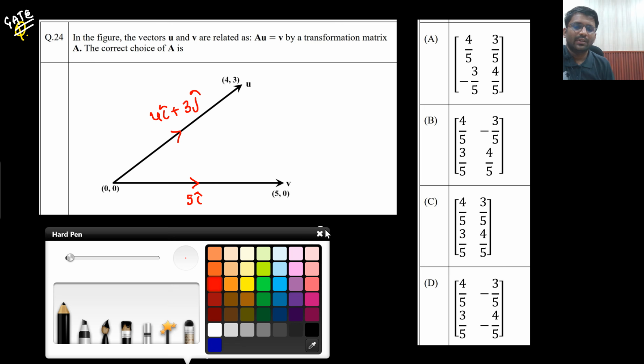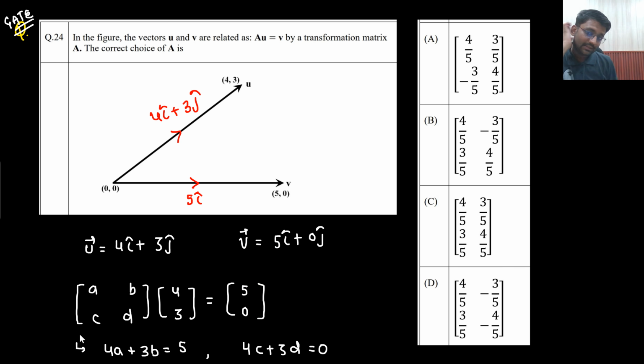So what you understood, sir, is that in the second row, the first element multiplied with 4 and the second element multiplied with 3 should give me 0 after the addition. These two options are gone, because here c multiplied with 4 will be 12 by 5, and this multiplied with 3 will also be 12 by 5. So 12 by 5 plus 12 by 5 will become 24 by 5. Same goes with this one as well. So both of the options are gone, right?